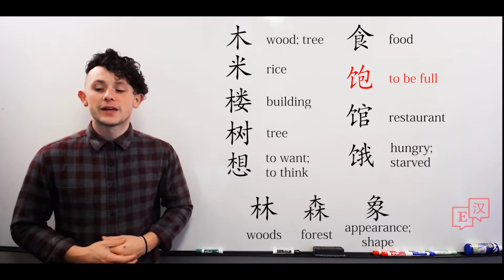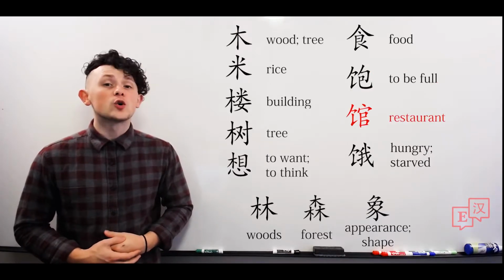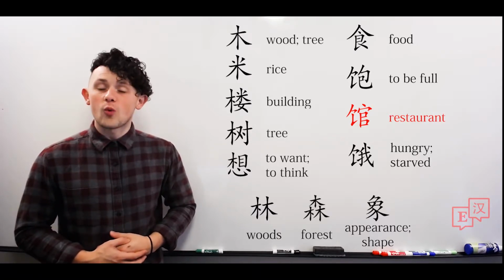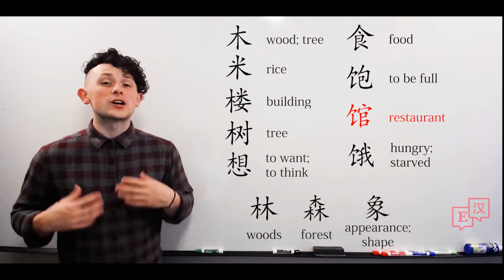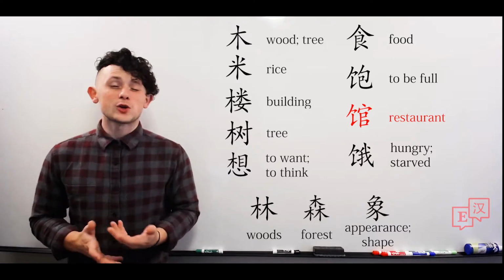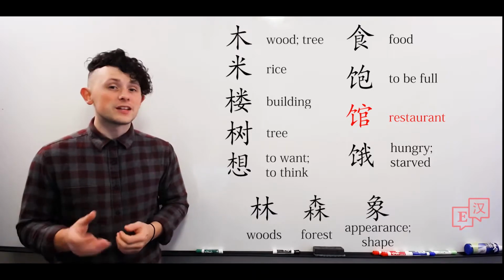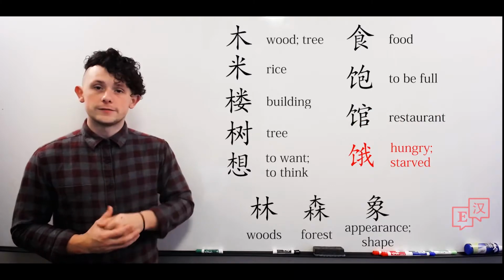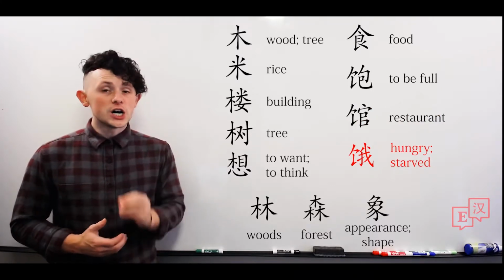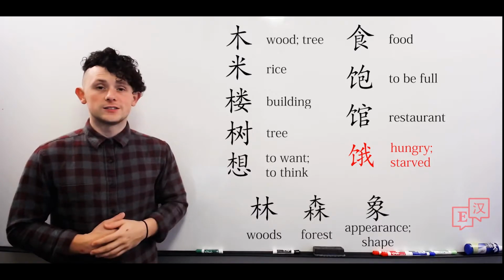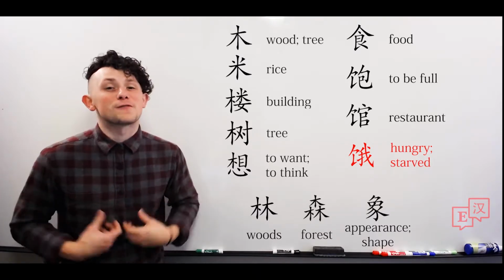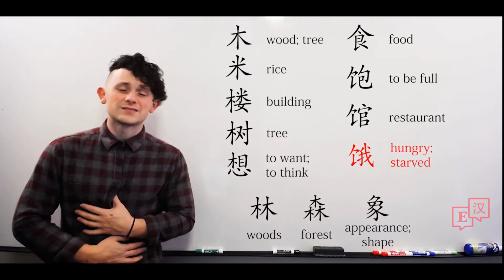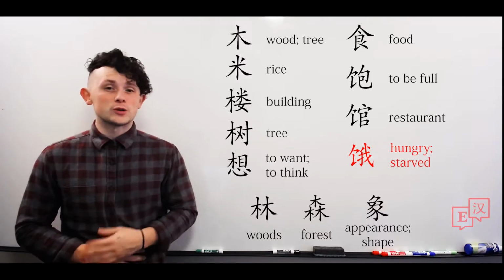饱. Next, we have the character for restaurant, 馆. Now that piece on the right is a common phonetic symbol, which will usually be pronounced 馆 or something very similar. And the piece on the left, again, 吃, meaning food. Last, 饿. This is simply the onomatopoeia for hunger. So it's like your stomach is aching and you're like, oh, 我要吃饭. To be hungry or to be starved.